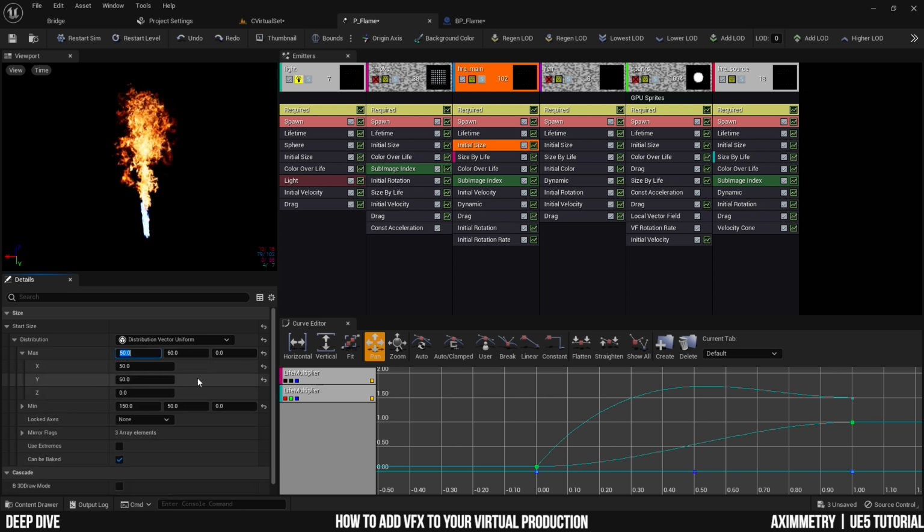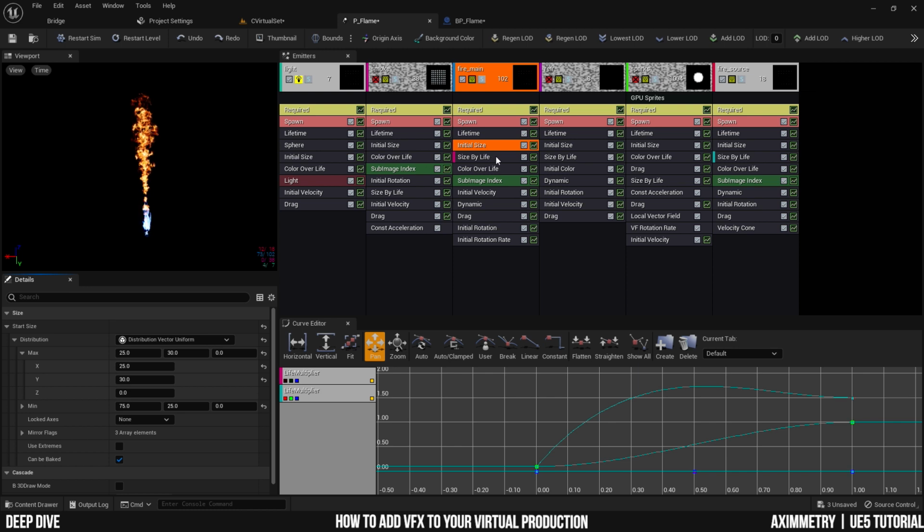Let's see if I can turn this down to half size. So 25 to 30. That will make everything a little smaller. And this one, like min, maybe 75 and 25. Okay, so that made the flame slimmer, right?